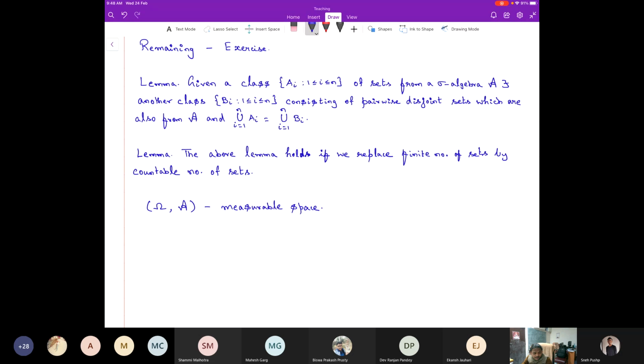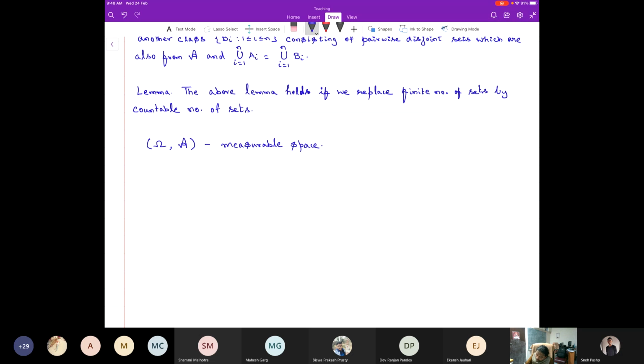No, it is not a metric space. It's only a pseudo metric space. That's the main thing. Because you will not get this. For example, look at these two functions.